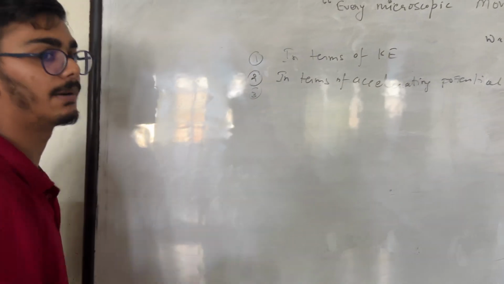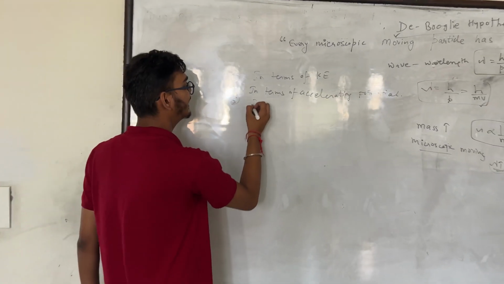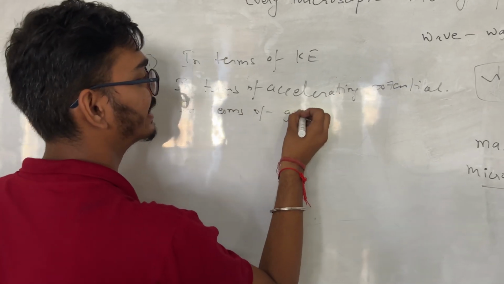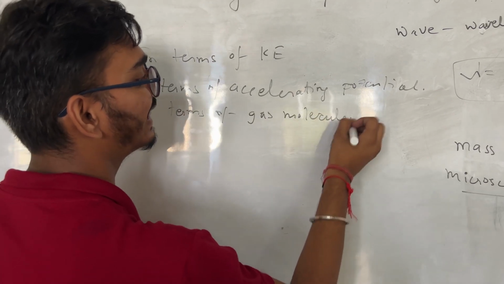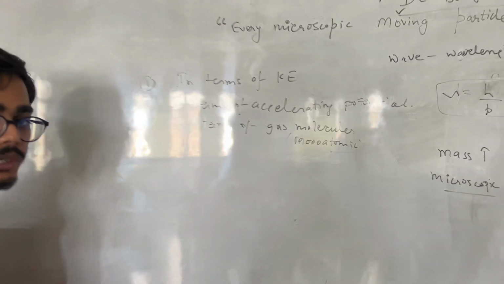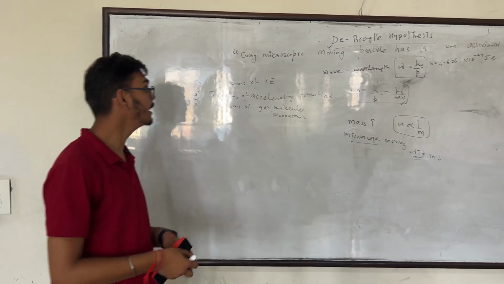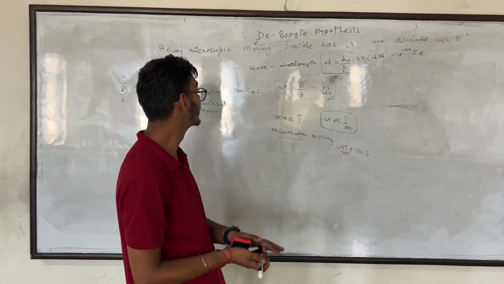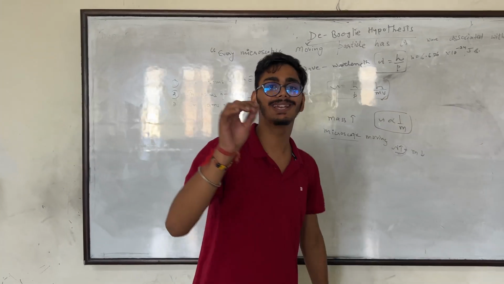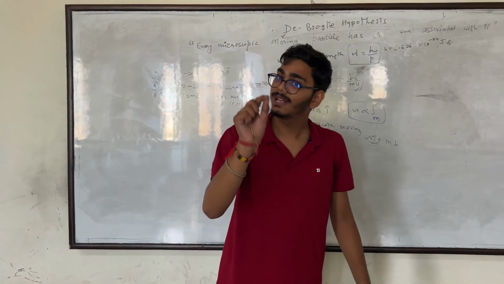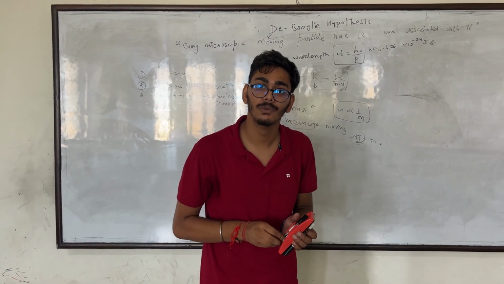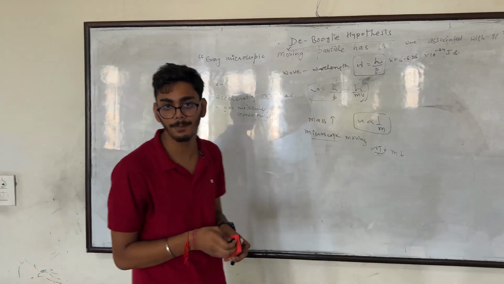And the third is the de Broglie wavelength in terms of gas molecules, and for the sake of simplicity, we will consider monoatomic gas molecules. Interestingly, de Broglie got the Nobel Prize for this expression, lambda is equal to h by p, where he considered that if a particle can be considered as a wave, then a wave can be considered as a particle, according to the symmetrical property of nature.